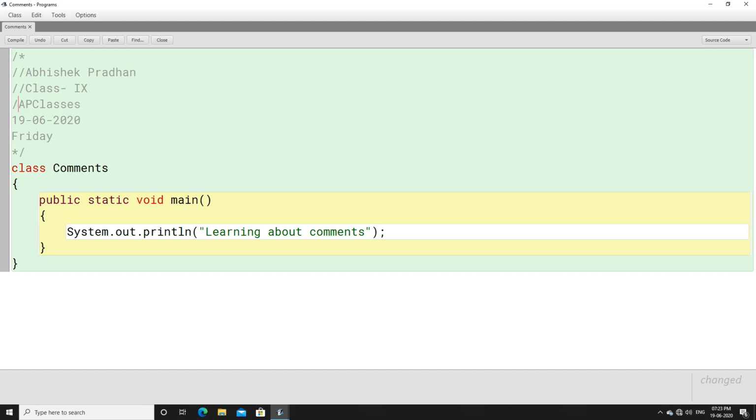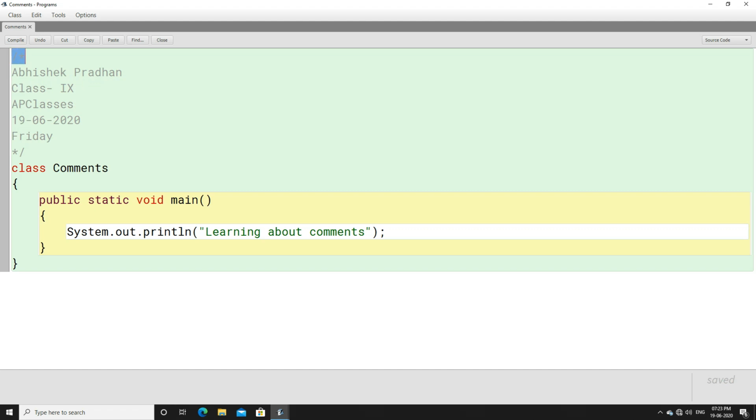So instead of writing a single line comment in each and every line, when you have continuous lines, please remember, when you have continuous lines like this, you can simply write like this. This is starting and this is ending.